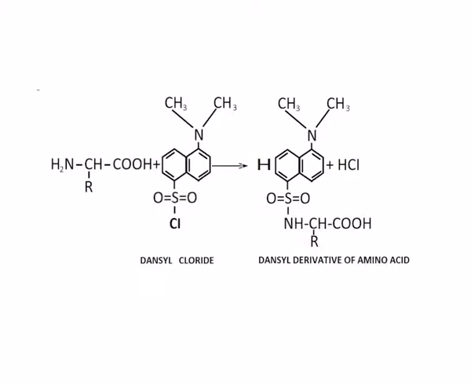Here, the amino group of amino acids and proteins reacts with dansyl chloride to produce a dansyl derivative with a fluorescent property. By this method, even a small trace of amino acid can be detected.